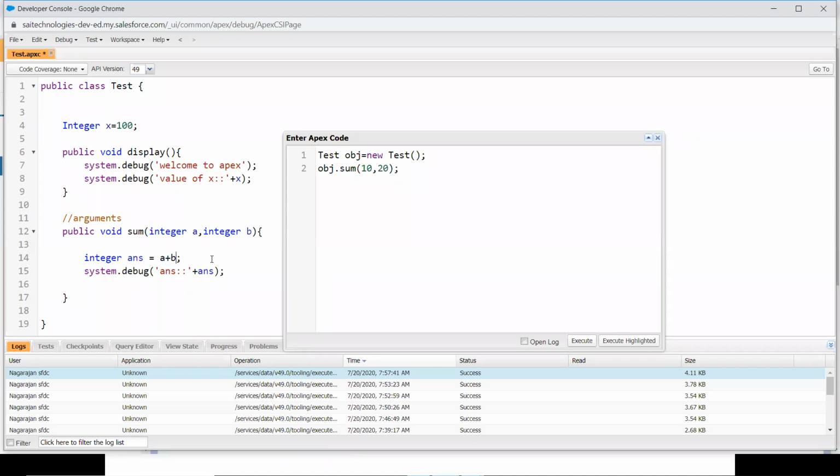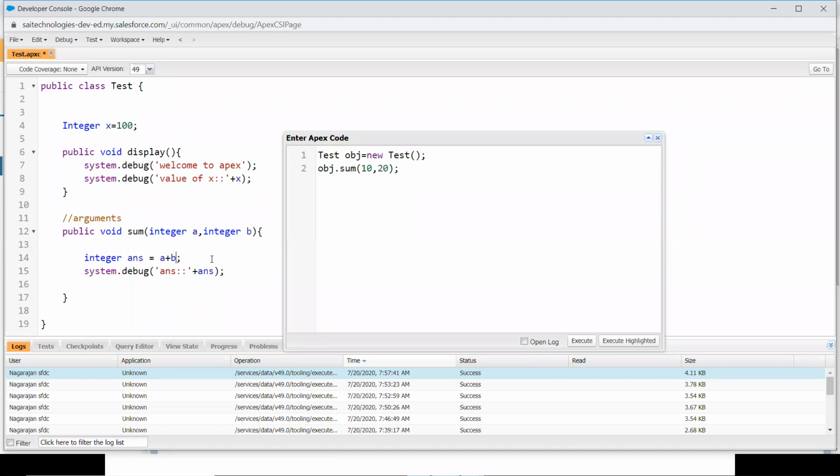Suppose another person comes. He wants to add 100 and 200, so he can make use of my class. What he needs to do is create an object for my class and pass the two values as arguments to the function. Automatically it will be added up. This is what is called code reusability. It's a simple scenario. I just added up two numbers. For example, a GST calculation or any tax calculation may be there.